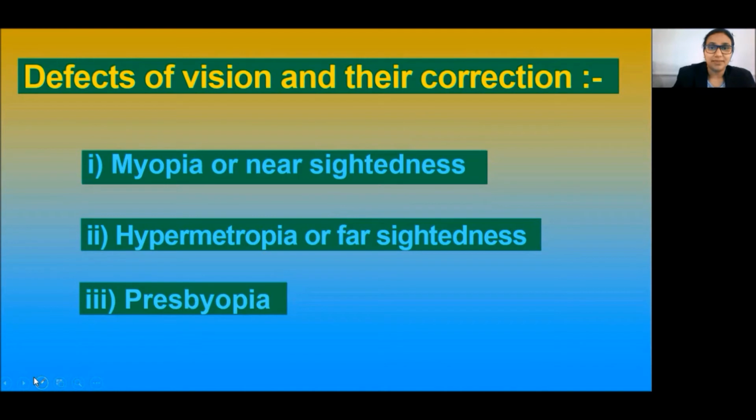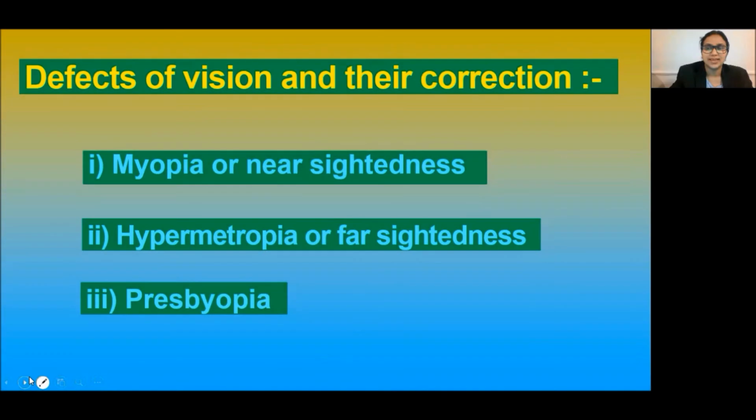Sometimes the eye may gradually lose its power of accommodation. In such conditions, the person cannot see the object distinctly or comfortably. The vision becomes blurred due to the refractive defects of the eye. There are mainly three common refractive defects of vision.